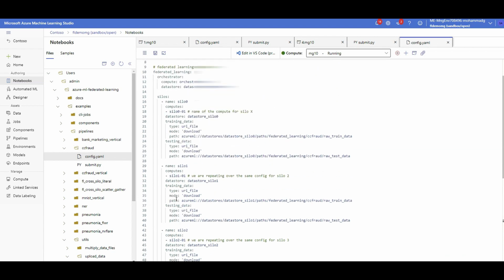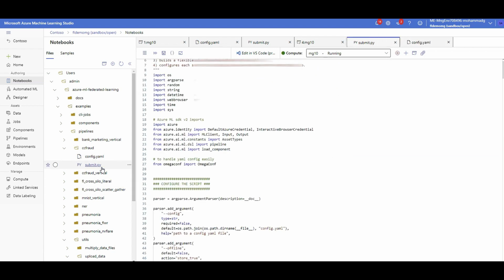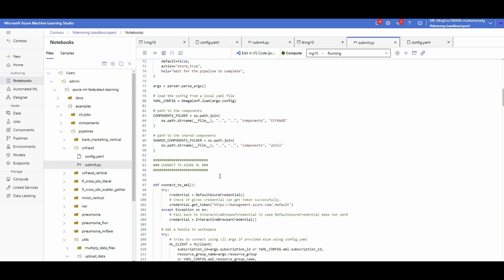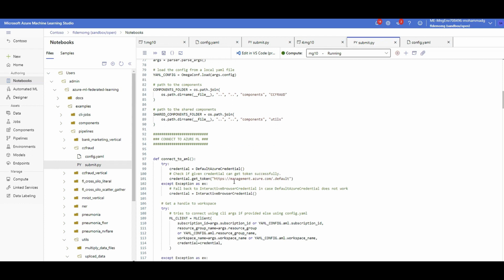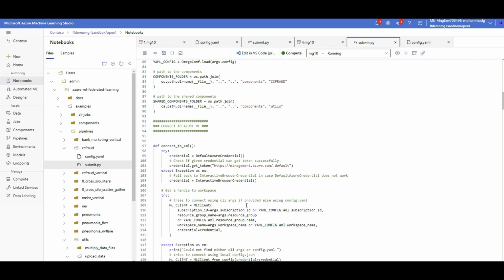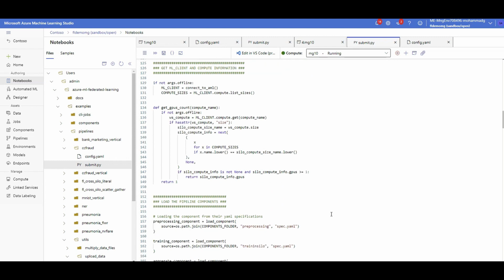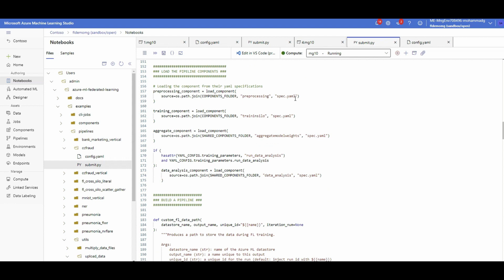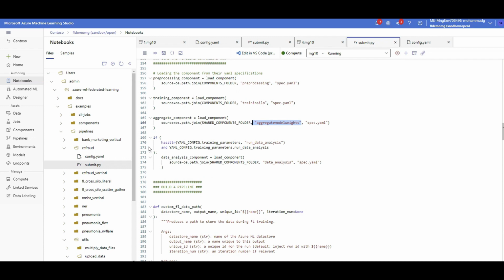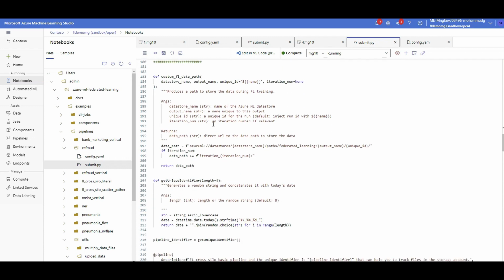Now this code which we're going to execute will start initiating, actually creating pipelines, connect to Azure ML, create pipelines, and run that training over a portion of the data in different silos, 1, 2, 3 in parallel, have the results aggregated, and do it again, I think through 3 or 4 different iterations through this pipeline, as specified in this YAML. It will also do pre-processing and some analysis, and then the training and aggregation that we talked about.